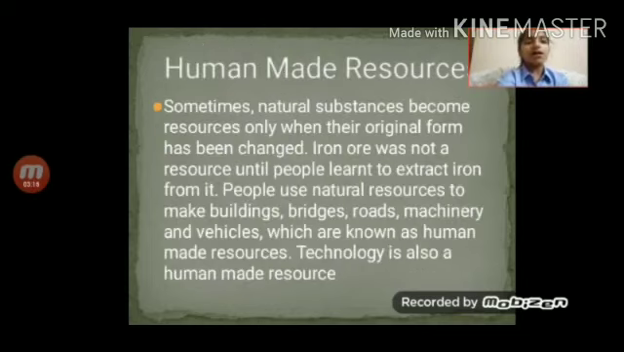Now, let's study human-made resources. Sometimes natural substances become resources only when their original form has been changed. Means we have to modify it. For example, iron ore was not a resource until people learned to extract iron from it. People use natural resources to make buildings, bridges, machinery, and vehicles, which are known as human-made resources. Technology is also a human-made resource.